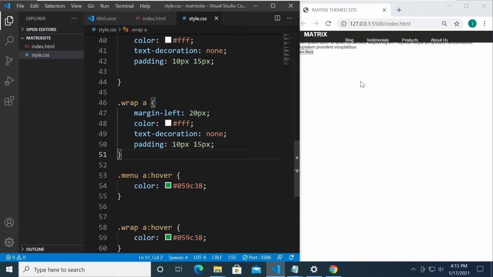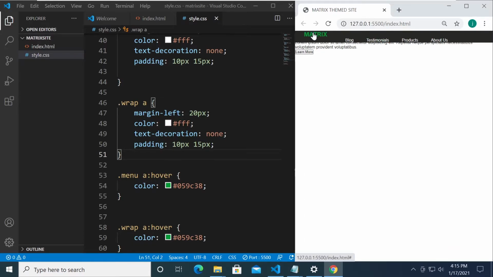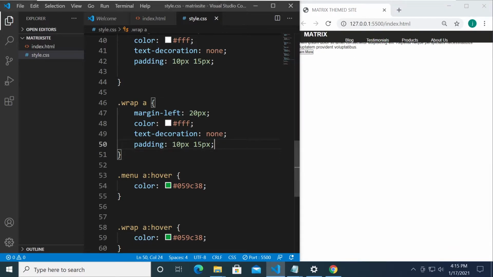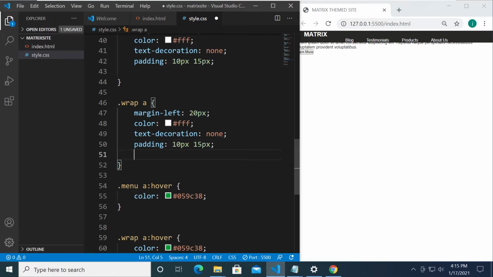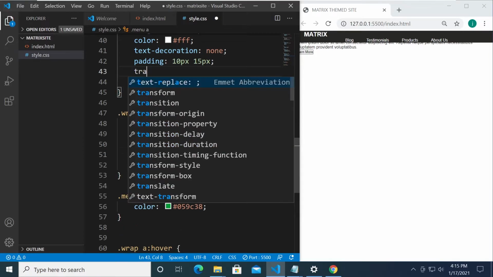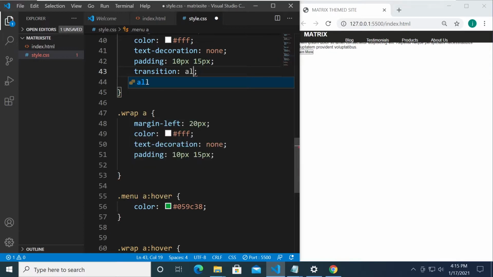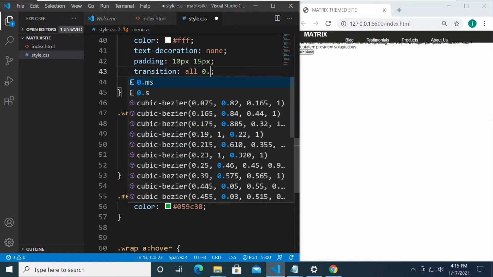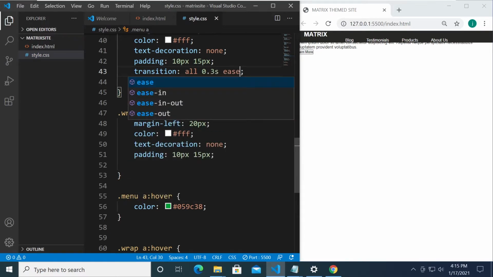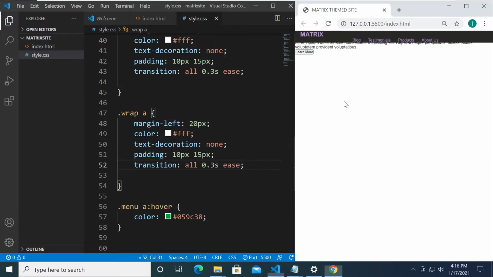So if you want to have a smooth transition when it changes its color, you can actually put a transition property here. You can say all that can be transitioned in 3 seconds with ease. And if you copy this and paste it right over here, now if you hover on it, it changes the color smoothly from white to green. All right, so I think we're done with those navigation.